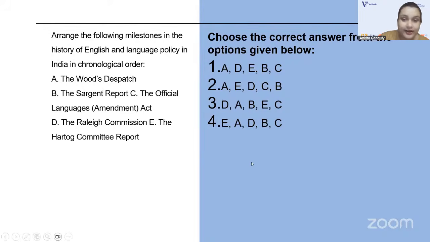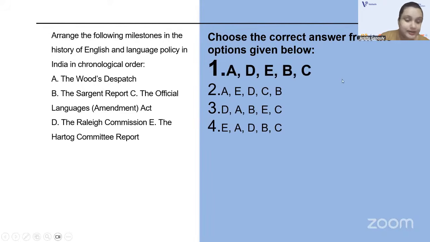So this would be the correct order: A, D, E, B, C. Please remember that this chronology will be very, very important.